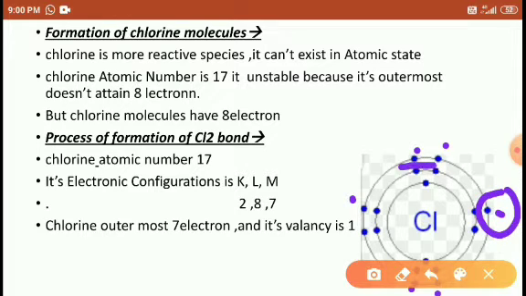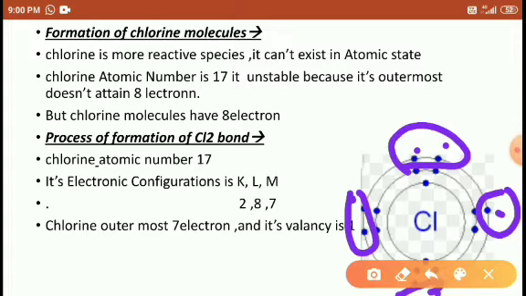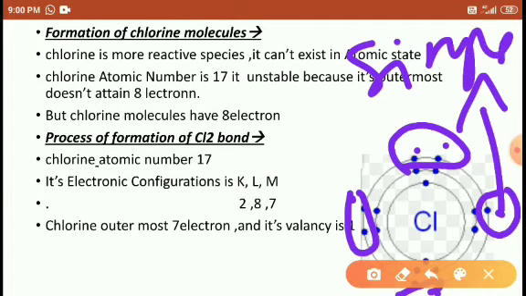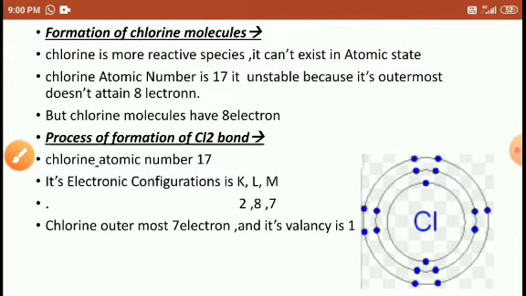Here the electrons are paired, here also paired, and at the bottom also paired. Here also a pair. But this one is single. So it means it is unstable. Questions?